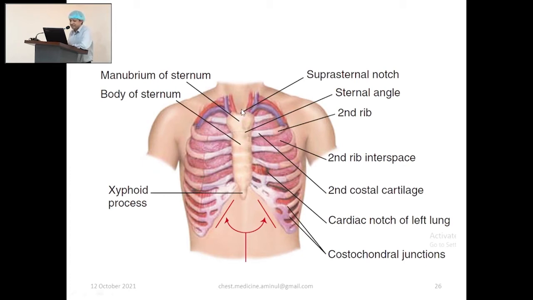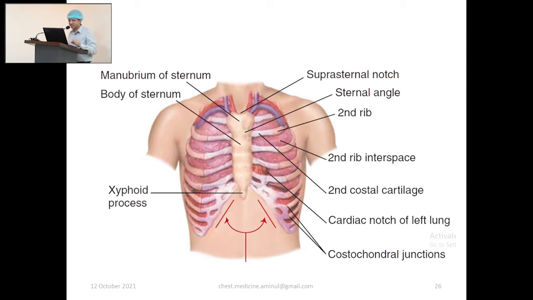This is the suprasternal notch. Here we know is the trachea, and this is the sternal angle. Just below the sternal angle is the second space. Once you have located the apex, just count from here. Professor Adnan Yusuf sir has asked you why you have not counted the spaces.